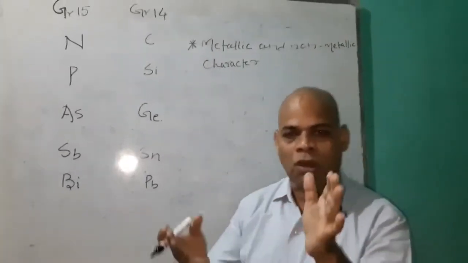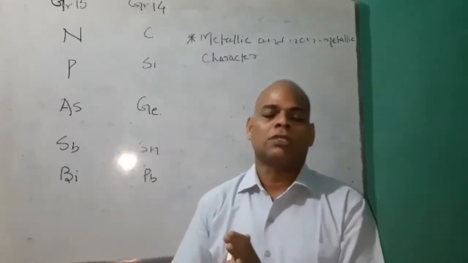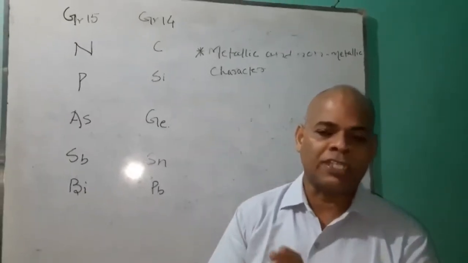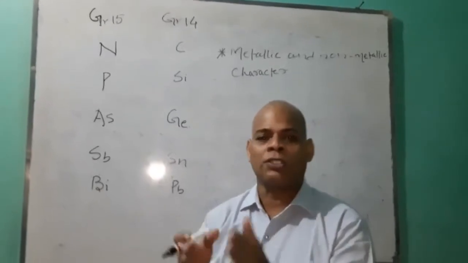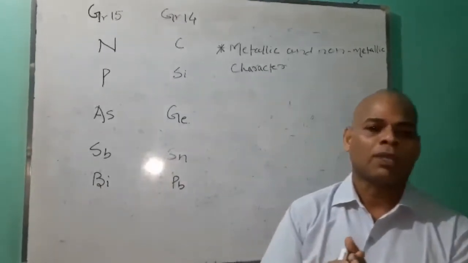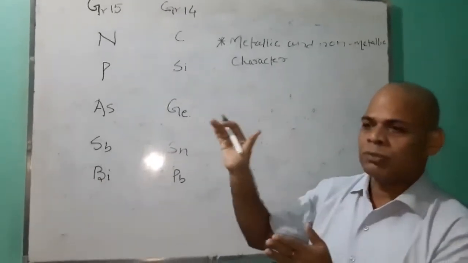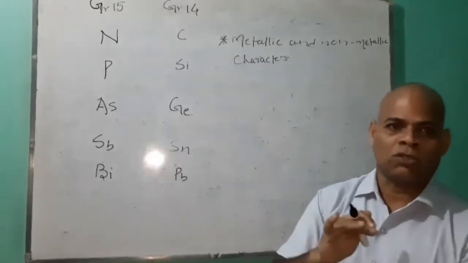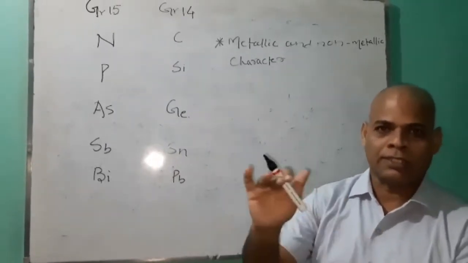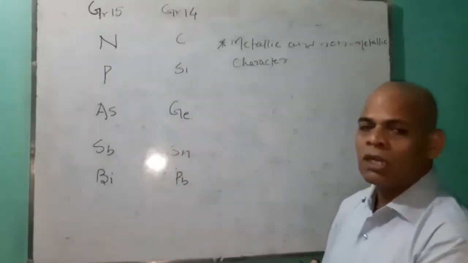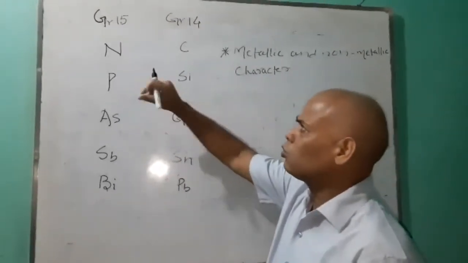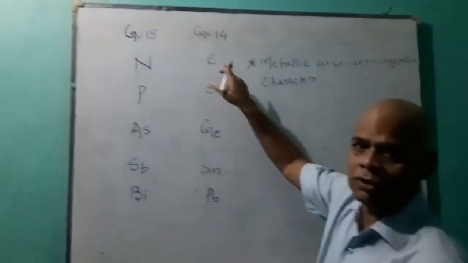these kinds of variation are observed in the 14, 15, 16, 17 groups. Just I'll tell you. I have taken two groups, one is group 15, and another one is a group 14 member.